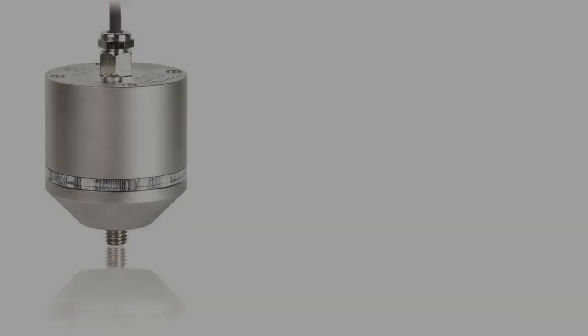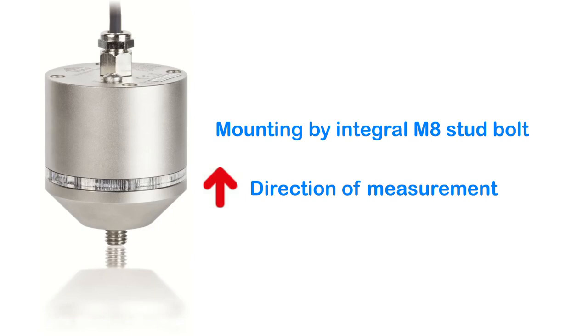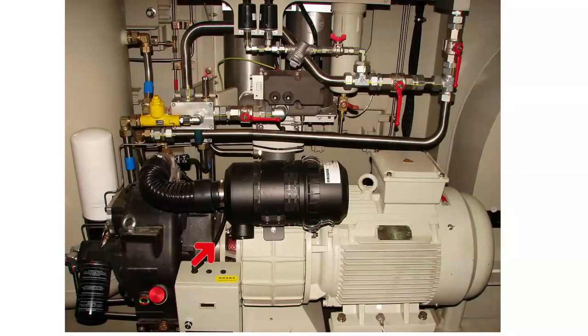The vibration switch is mounted by means of an integral M8 stud bolt. Its main axis of sensitivity is in the direction of the stud bolt. In transverse direction the sensitivity is nearly zero. Best suited for vibration measurement at machines are points close to the source of vibration.